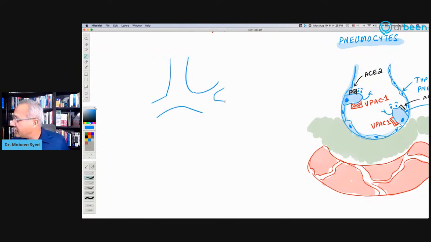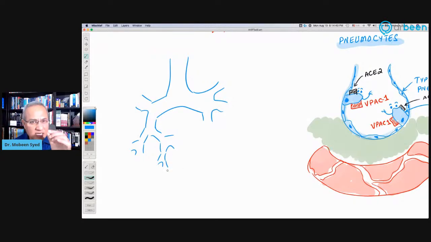From these bigger airways, we get lots of branches, and we keep making smaller and smaller branches, or new generations of the branches, to the point that finally we have very tiny, microscopic airways.